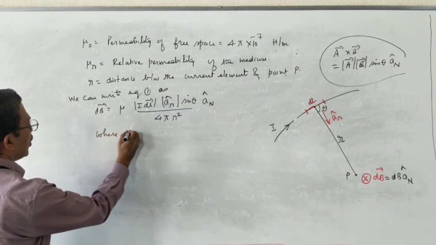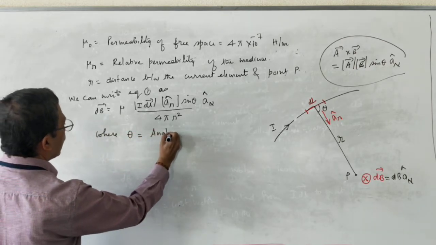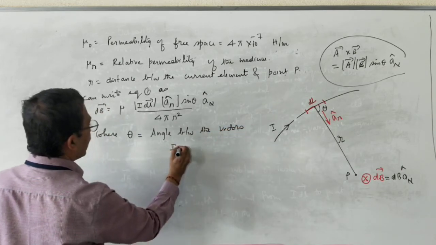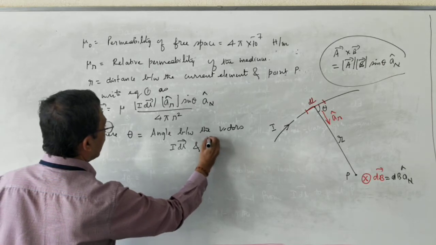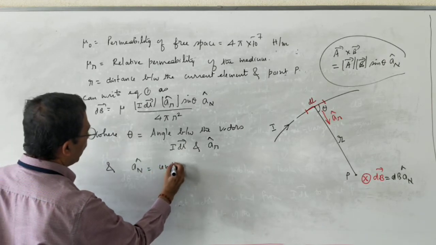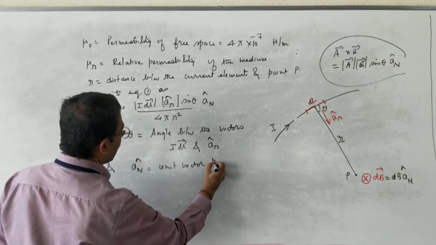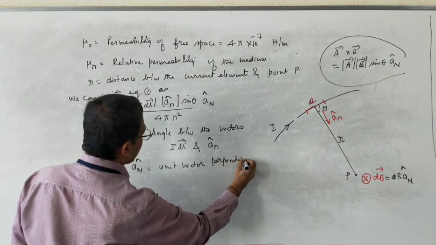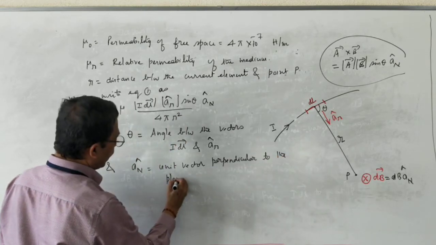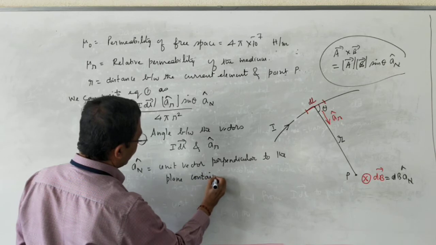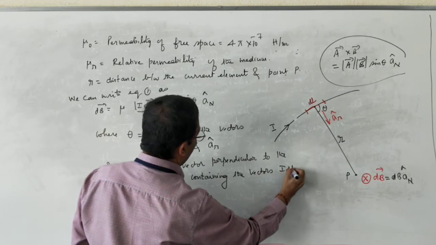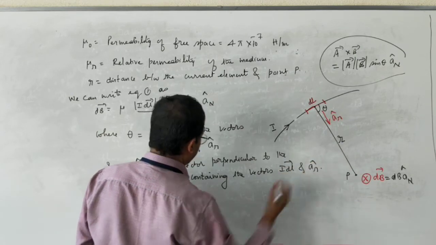Where theta equals the angle between the vectors I dl and ar cap. an cap is equal to the unit vector perpendicular to the plane containing the vectors I dl and ar cap.